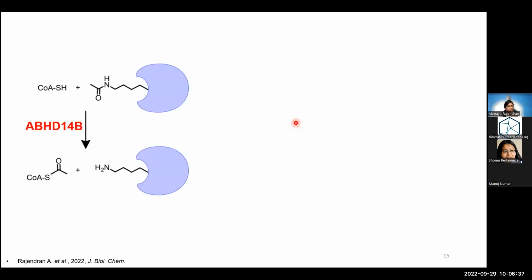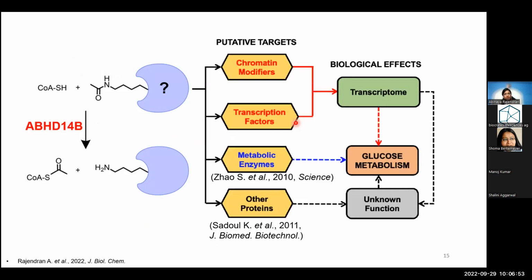So what next? ABHD14B, as we all know now, is a novel lysine deacetylase that is using CoA as a second substrate and forming acetyl-CoA as a result. Now, based on what this target protein is, the enzyme could have multiple functions. So the putative targets would be chromatin modifiers and transcription factors because it is present in the nucleus.